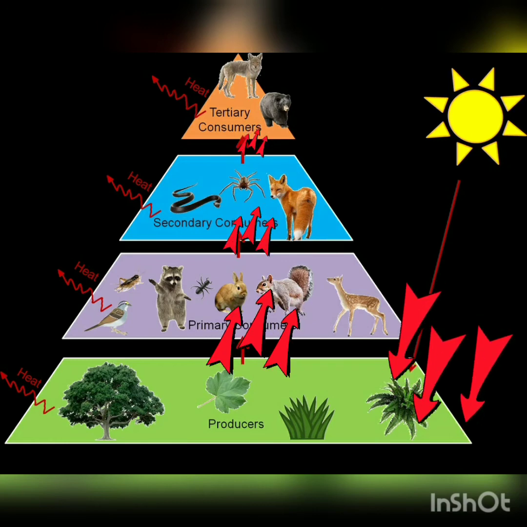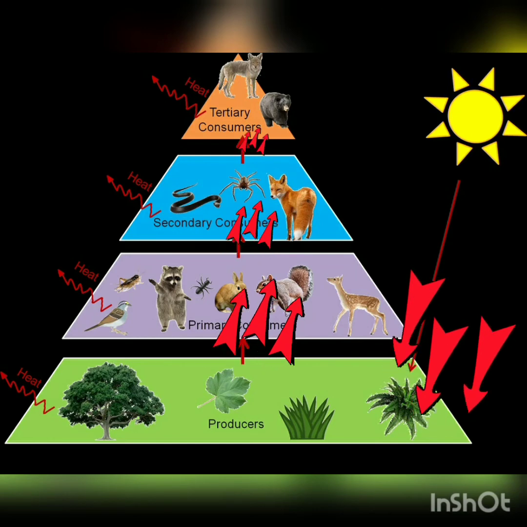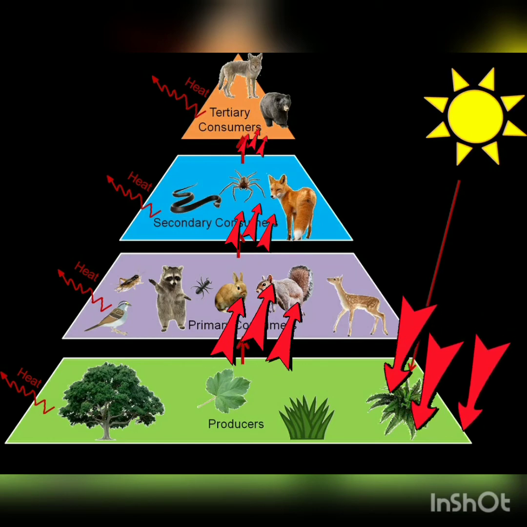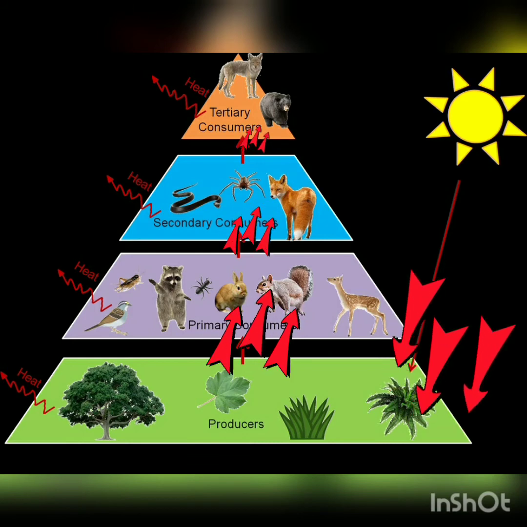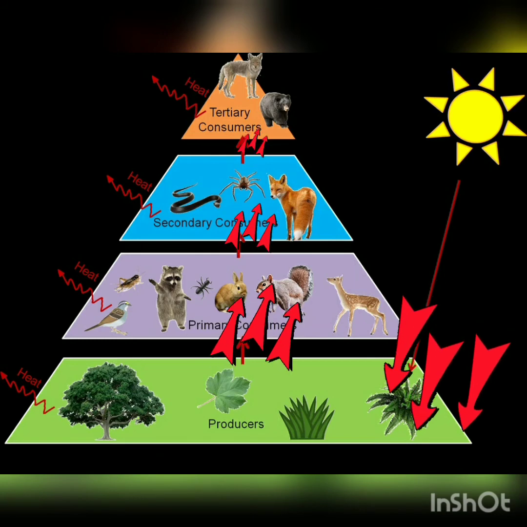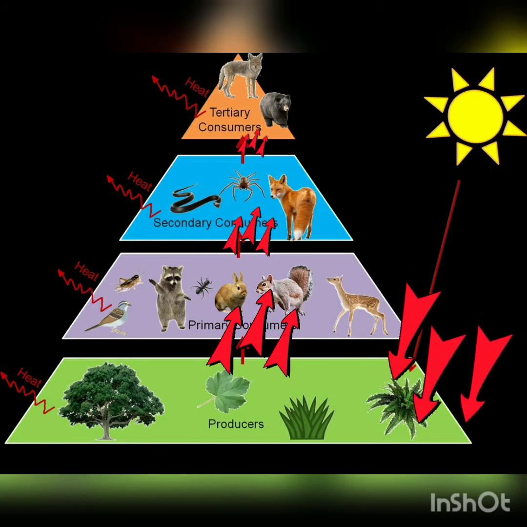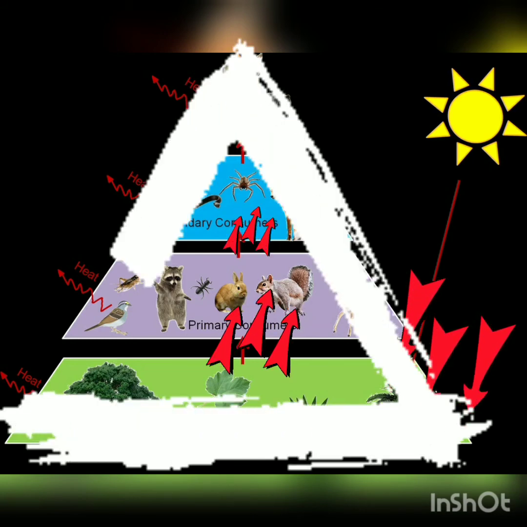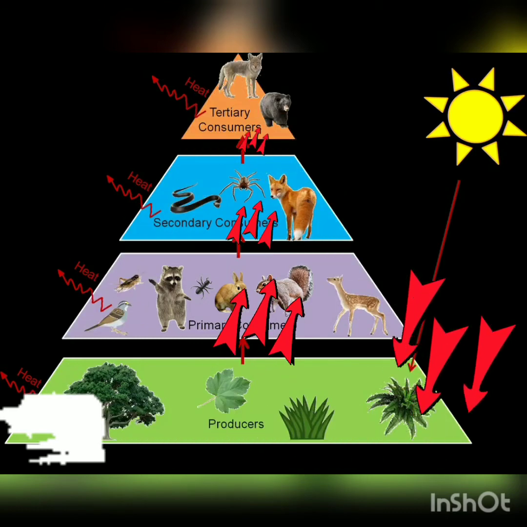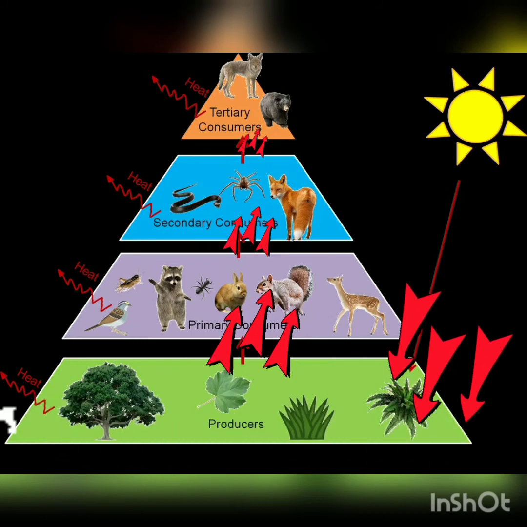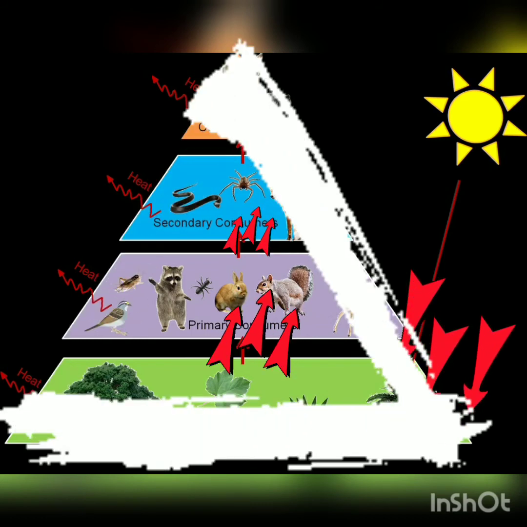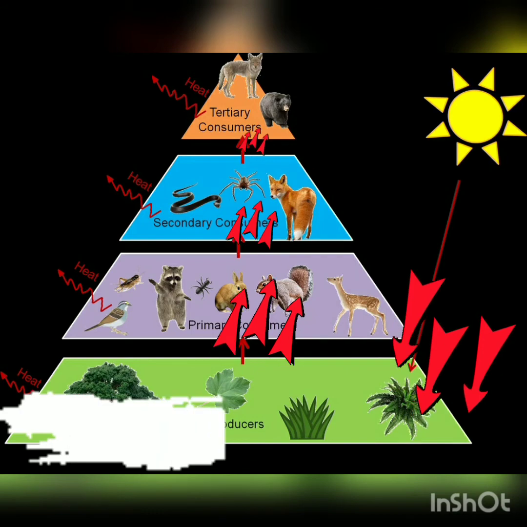Though primary consumers are directly dependent on producers for food, that is why they'll get maximum energy, whereas tertiary consumers, they are indirectly dependent on the producers for food, so they will get minimum energy. That is why we use the pyramid shape. So the shape of the pyramid and the different trophic levels indicates the flow of energy, or the amount of energy that is being passed from one trophic level to another.